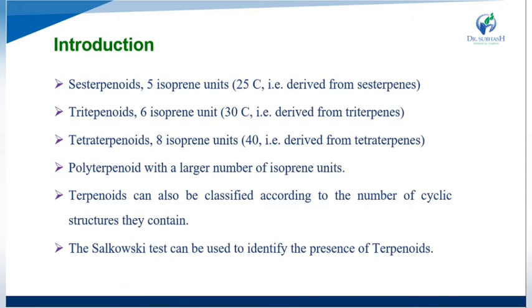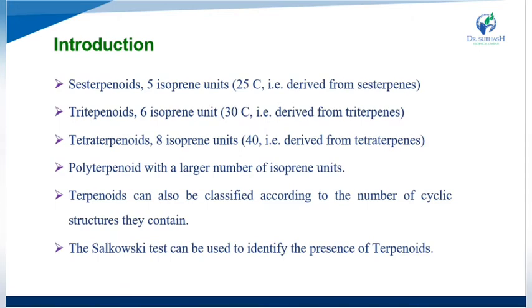Then we see the polyterpenoids, with a larger number of isoprene units, about 50, 60, 100 or 1000. Terpenoids can also be classified according to the number of cyclic structures they contain.